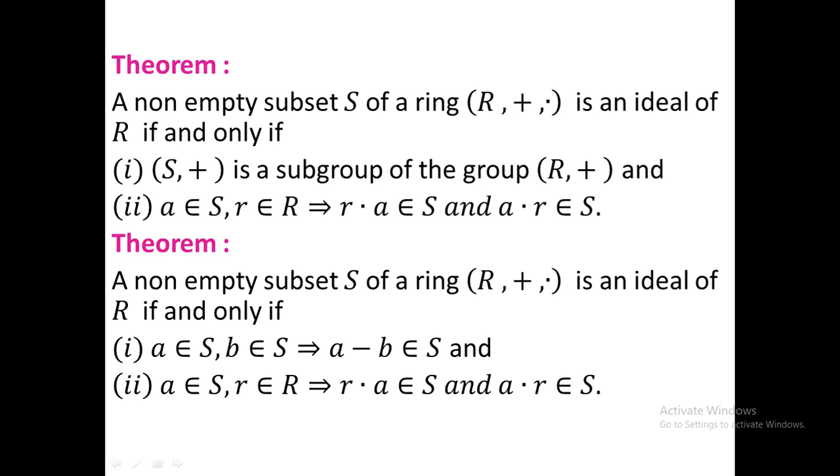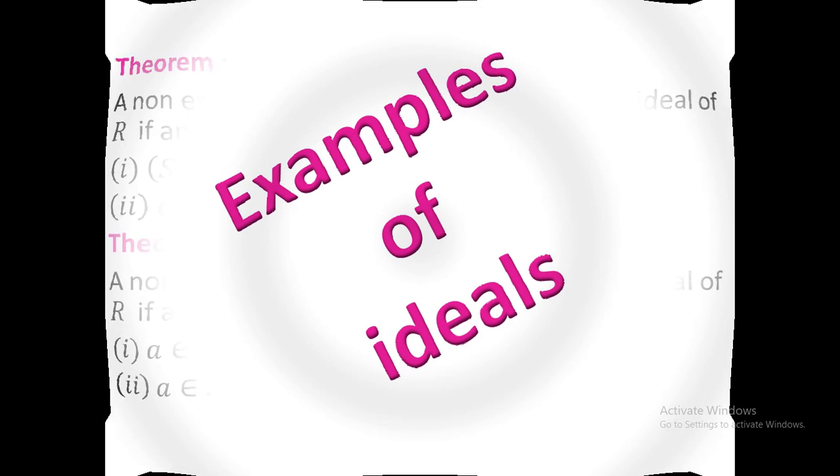This theorem is very useful. I use that second theorem in every problem to check whether a non-empty set is an ideal or not. Now I give some examples.